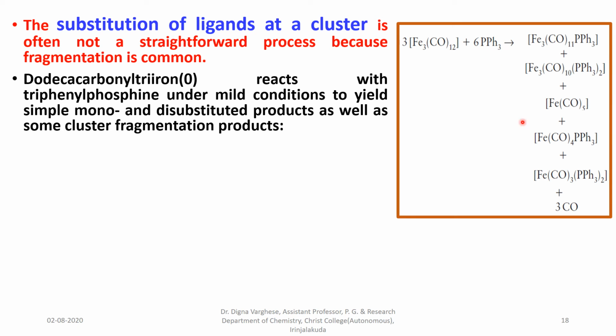We will get some mono and di-substituted products, that is, fragmentation occurs for this cluster and we will get carbon monoxide, the di-substituted product Fe(CO)3(PPh3)2, the mono-substituted complex Fe(CO)4PPh3, iron pentacarbonyl, and some cluster fragmentation products, that is Fe3(CO)10(PPh3)2 and Fe3(CO)11PPh3.